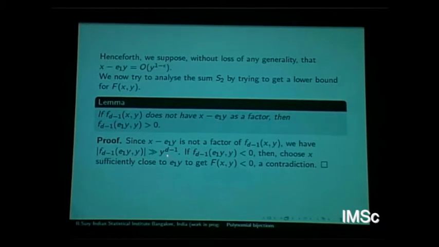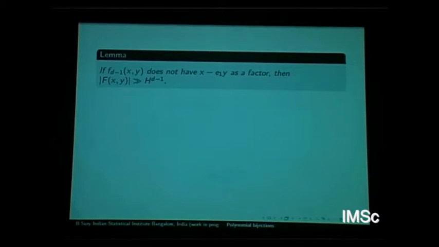Since it is bigger than y to the d minus 1, if this is negative, then we can choose something so that f becomes negative. Again and again, we are using that f takes only positive values. So if f d minus 1 does not have this as a factor, then f(x,y), that polynomial bijection, is at least h to the d minus 1. And this is a good situation.